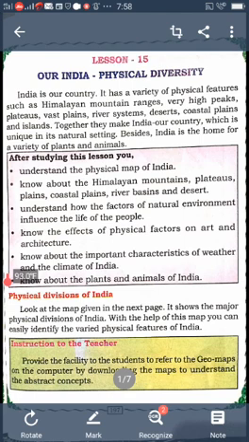The different physical features influence the traditions and cultures of an area. Many towns and cities developed on the river banks and became famous because the land is fertile and there are so many perennial rivers flowing in this area. This condition made many empires rule in this area, that means in the northern plains: Mauryans, Mughals, Guptas.